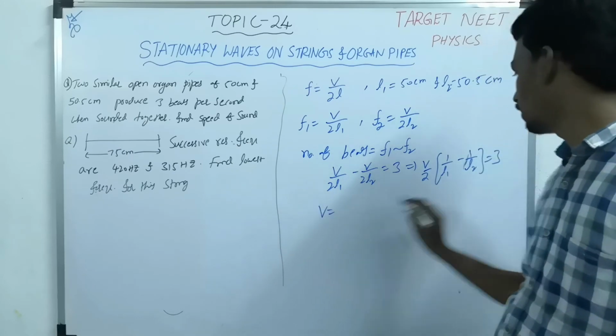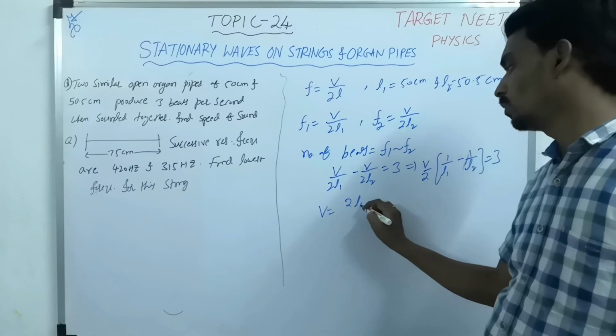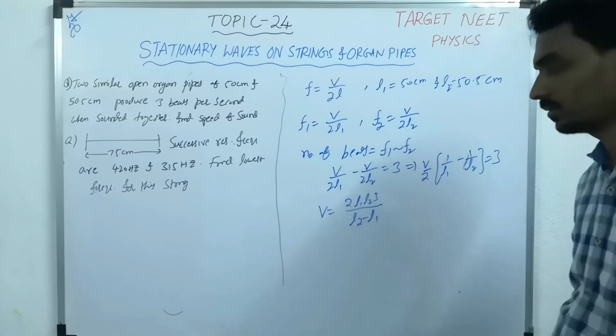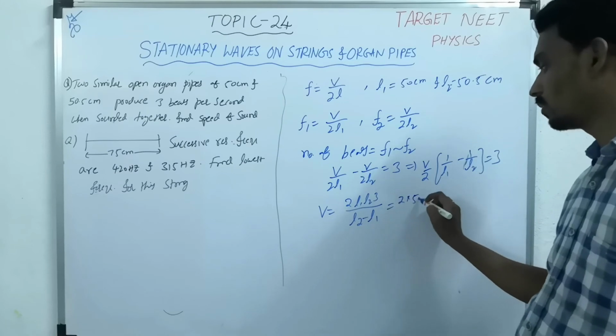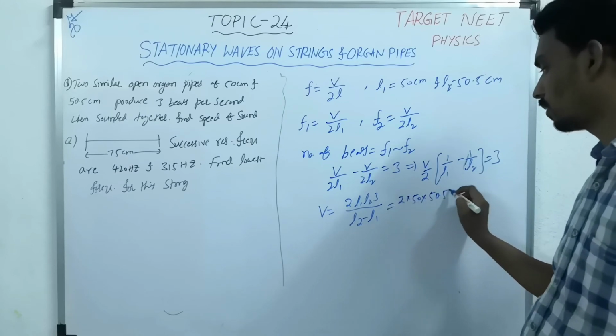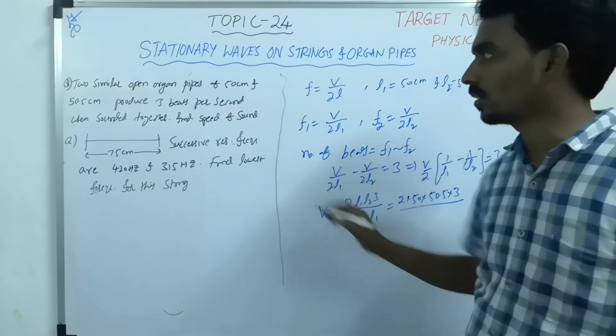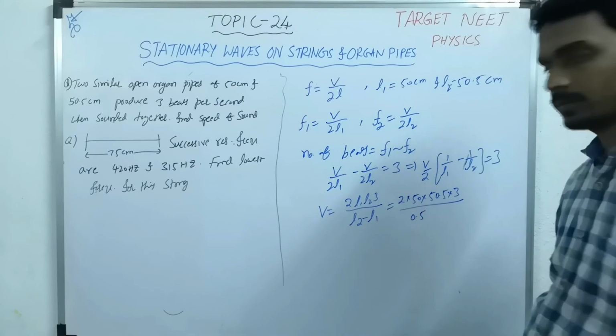So V will become, taking LCM, 2 L1 L2 into 3 by L2 minus L1. So 2 into L1 is 50, L2 is 50.5, into 3 divided by L2 minus L1, that is 0.5.